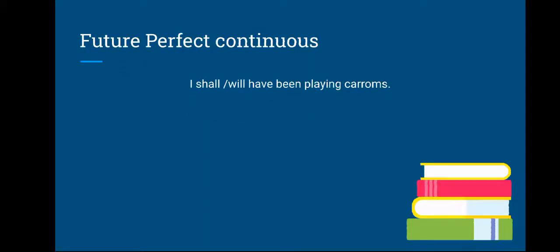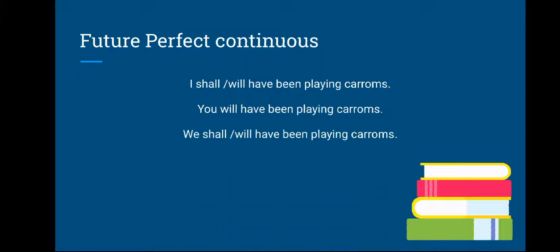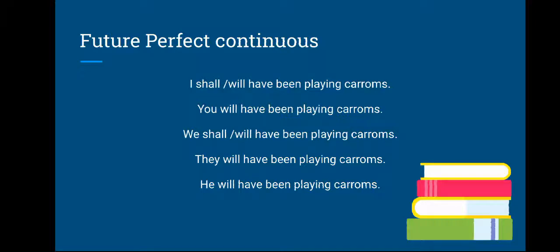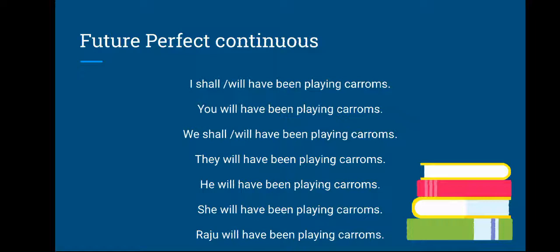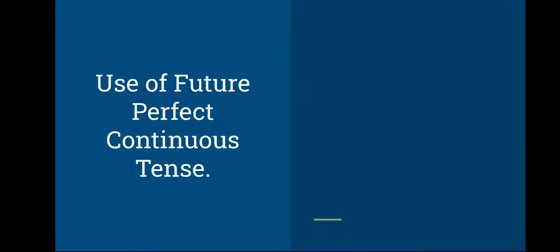The sentence structure for this tense is I shall or will have been playing caroms. The subject I plus shall or will plus have been plus verb plus ing form. Yes? So the similar sentences: you will have been playing caroms. We shall or will have been playing caroms. They will have been playing caroms. He will have been playing caroms. She will have been playing caroms. Raju will have been playing caroms. Subject plus shall or will plus have been plus verb plus ing form is the sentence structure to be used with this tense.